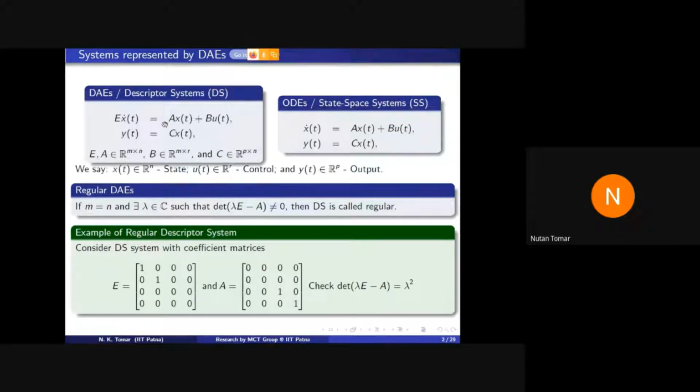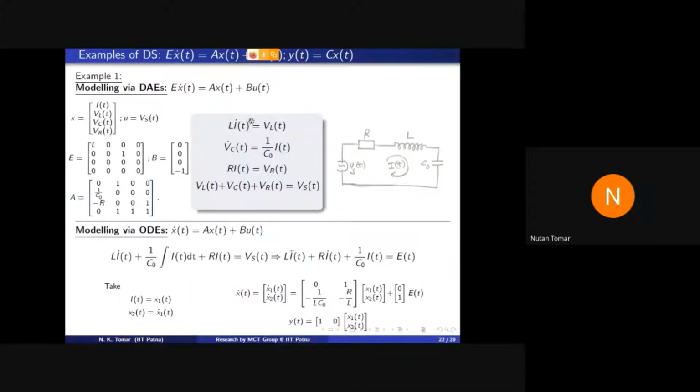So first, let us take some examples to understand this fact. Let us take this basic example of an LCR circuit. This is the R component, L component, C component, and Vs is the source of either AC or DC.